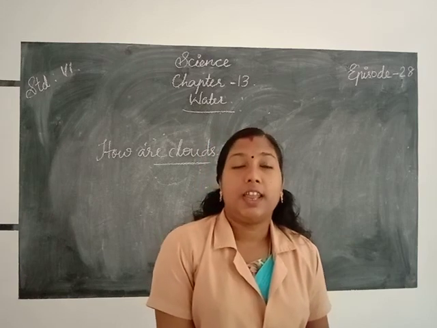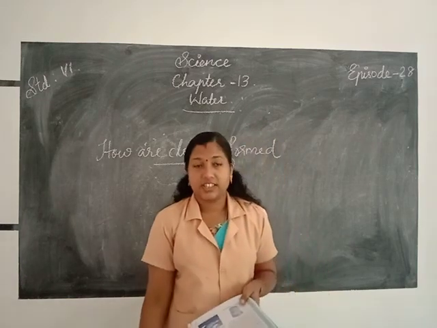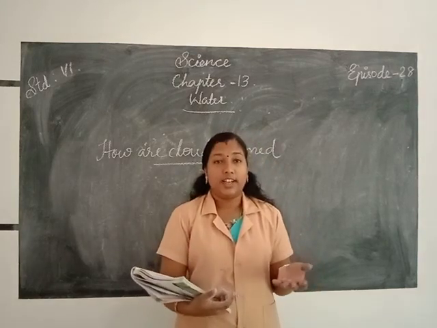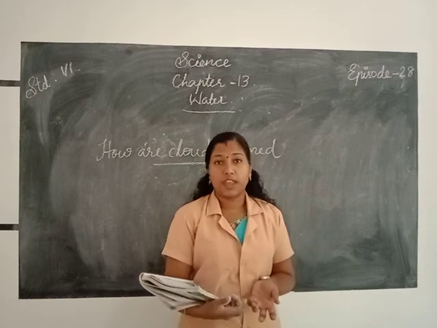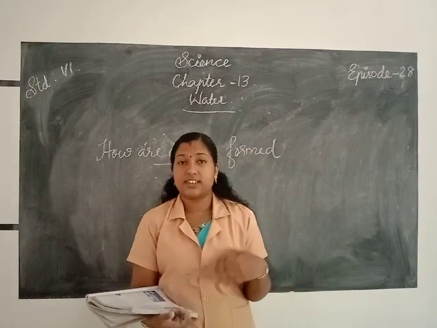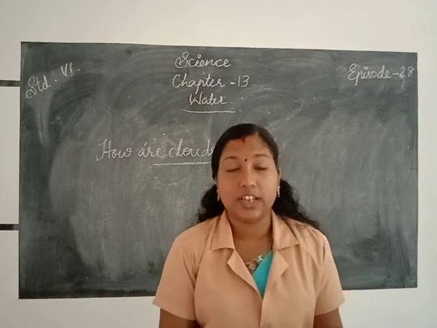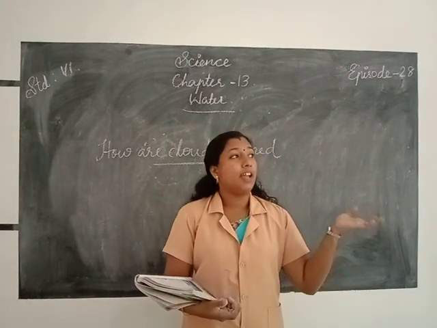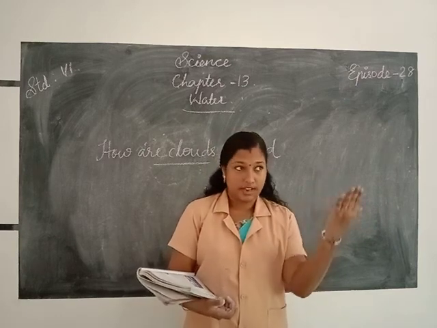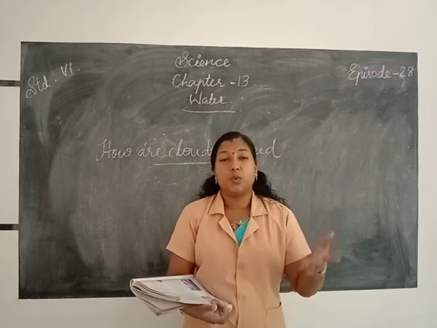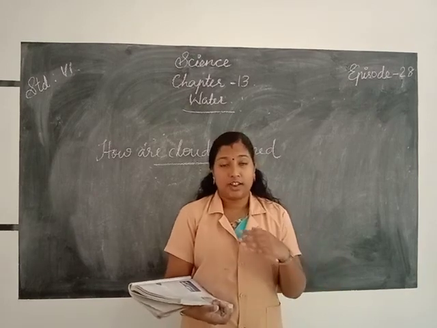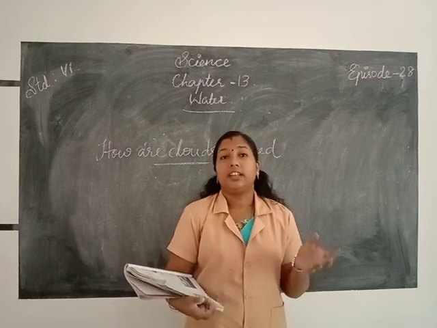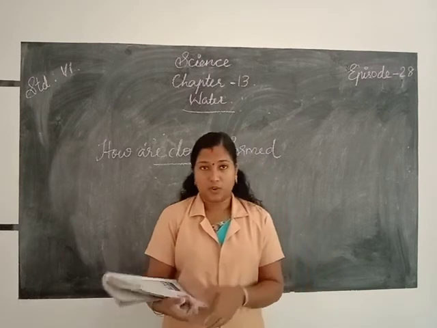Once again, how does condensation take place on leaves? We know that excess water is released into the atmosphere through transpiration. Then the warm air present in the atmosphere is cooled by the water released due to transpiration. Then it condenses and forms water drops.